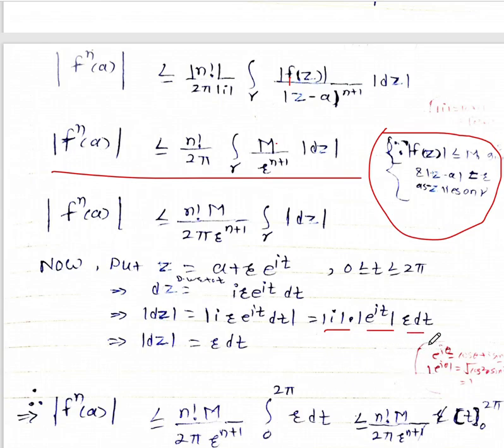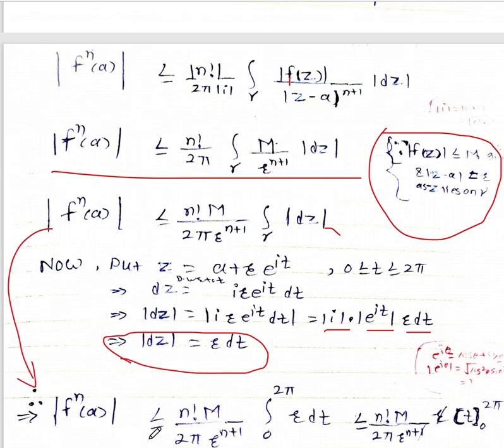So only r dt remains. We put mod dz equal to r dt in this equation. Then the equation becomes modulus of f^(n)(a) less than or equal to n factorial M upon 2 pi r raised to power n plus 1.